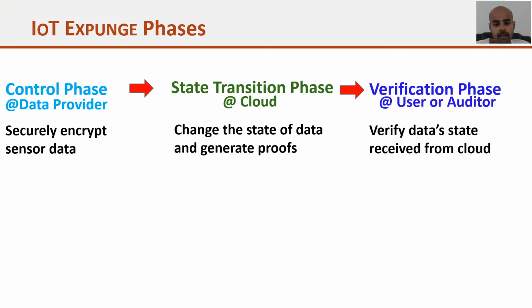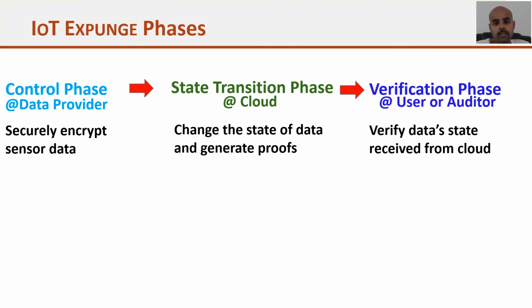So in IoT X1, there are several phases. First phase is the control phase. Control phase is executed at the data provider side, means the IT department that provides us the data. What is the work of this phase? It will encrypt the data and outsource it to the cloud.